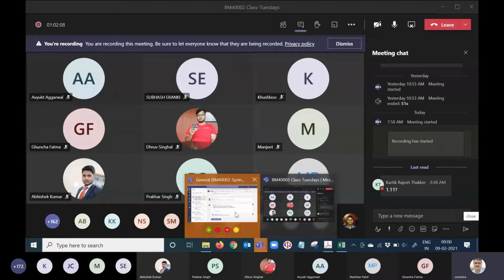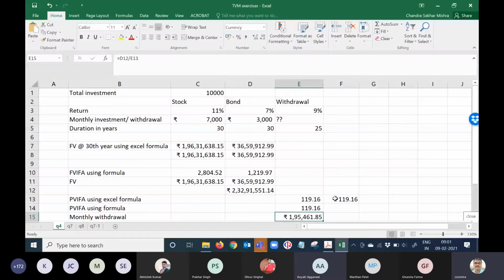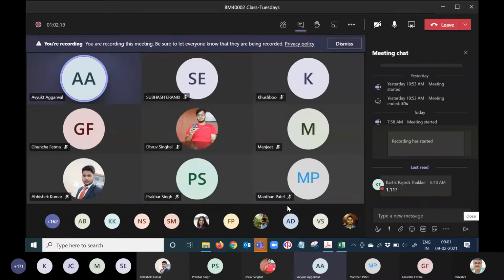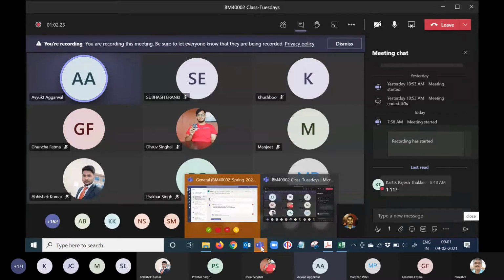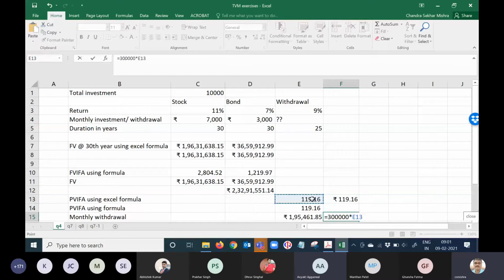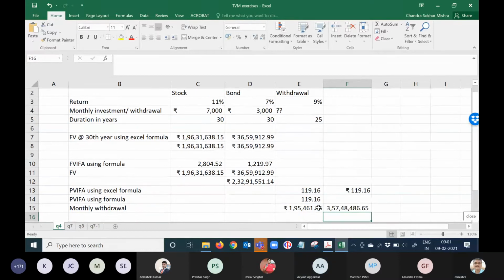Yes, anyone? So at first we will do the reverse process. The monthly withdrawal is 1,19,000, so we have to make that 3 lakh rupees. So 3 lakh rupees into 119 would give you the total kitty amount. We can write it here, 3 lakh rupees into E14. So this is the kitty amount you need, and for that we will need to adjust the principal.